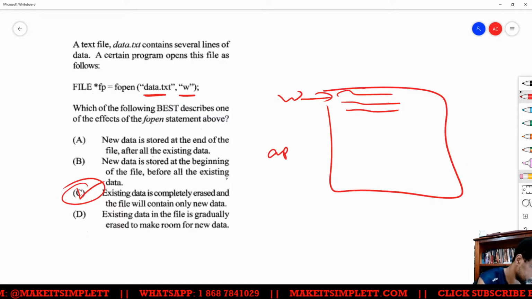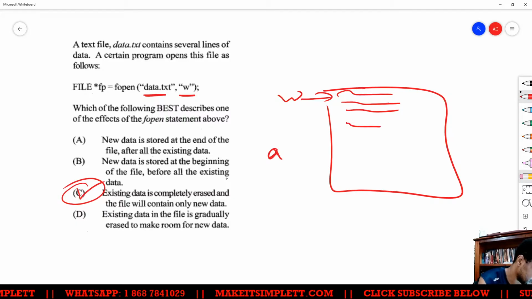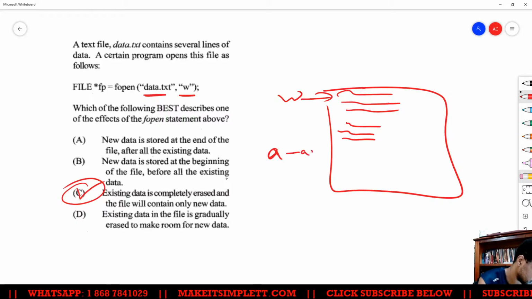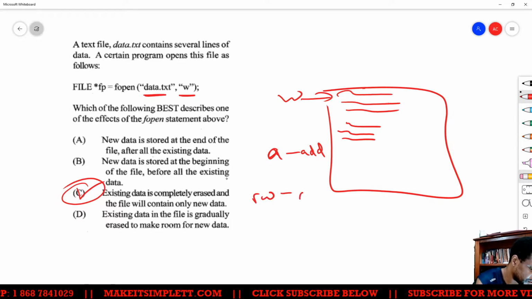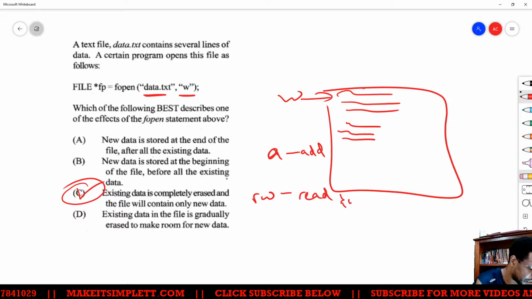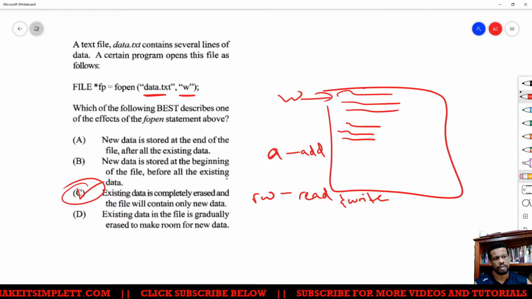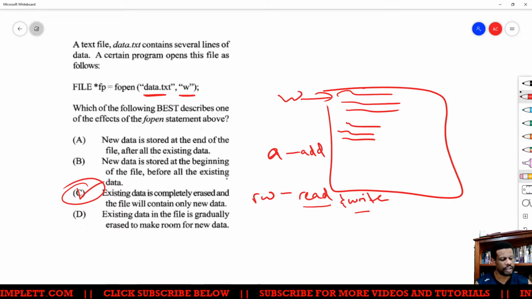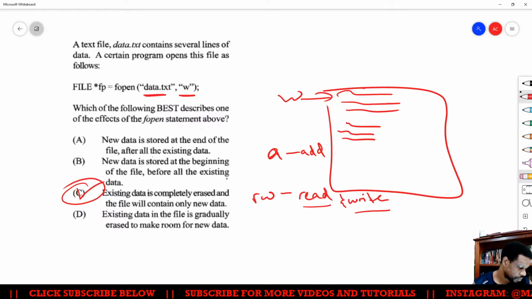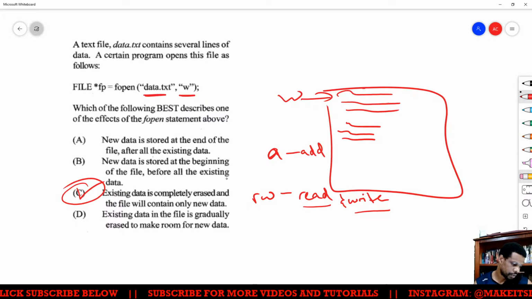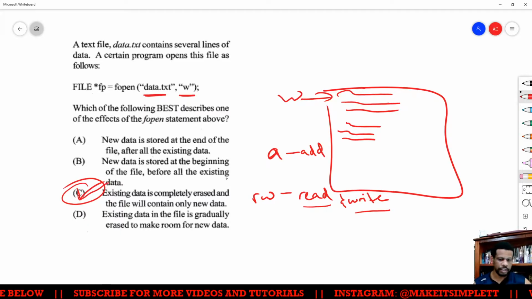A mode, which is append, is going to add. And RW is going to give it the ability to read and write to one file. Usually you will just read stuff from the file and then you could write to it and then read back again, depending on what you need to do. So write mode is going to clear out all the data.